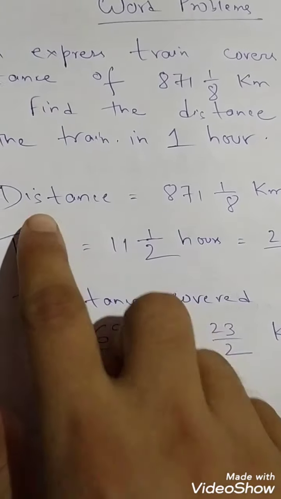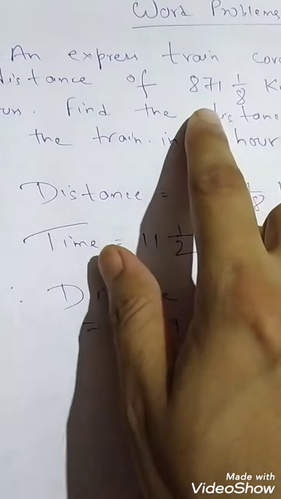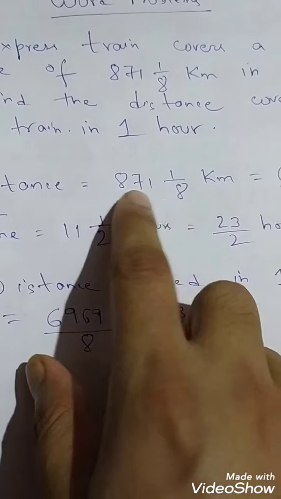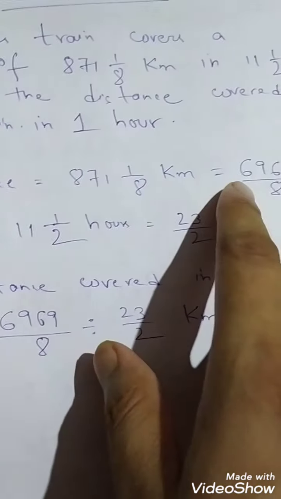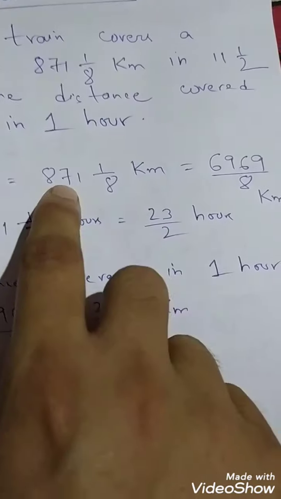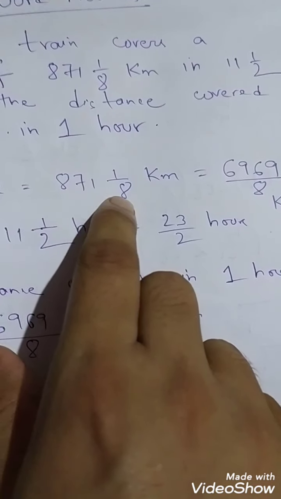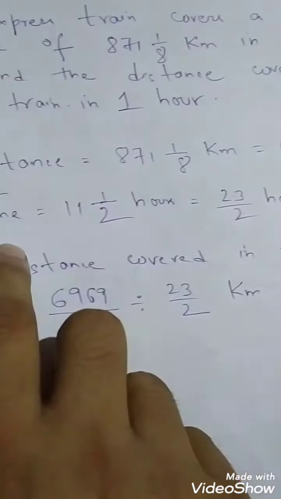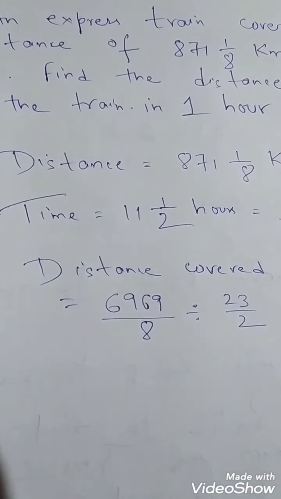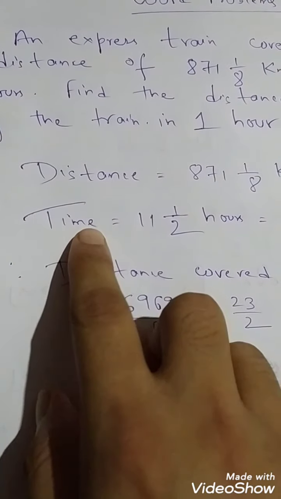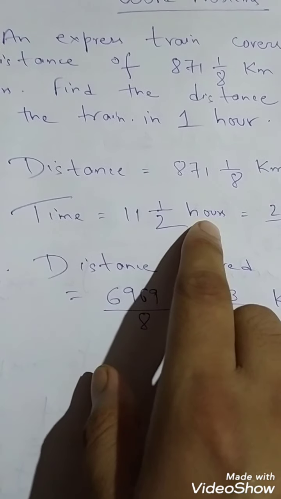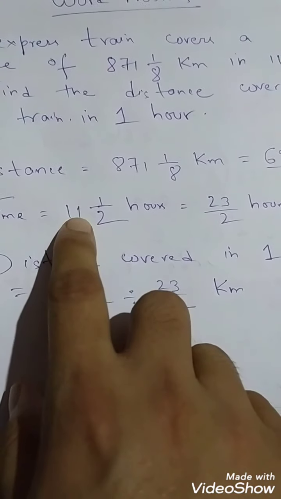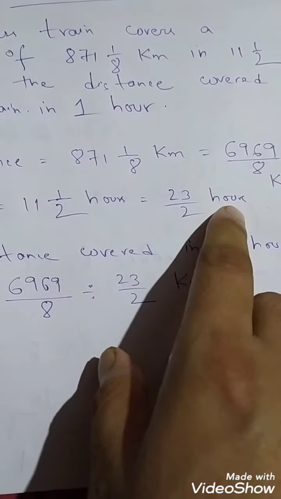So let's start. According to the question, distance is given: 871 1/8 kilometer. This is a mixed fraction, so if you convert it to an improper fraction, it will come 6969 by 8 kilometer. First you have to multiply 871 into 8, and to the answer you have to add 1. So it will come 6969 by 8 kilometer. Time is given 11 1/2 hours. Again this is a mixed fraction, so 11 2s are 22, plus 1, 23 by 2 hours.